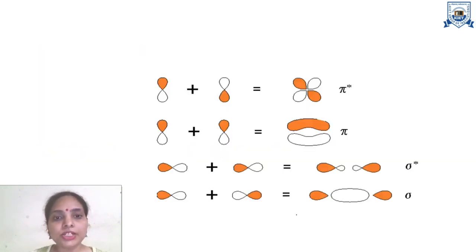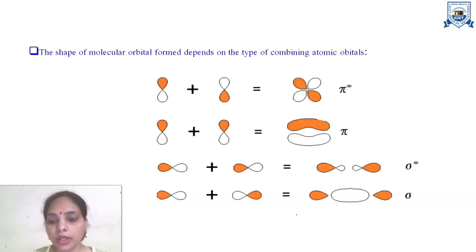Now, next you can see these are some structures. What does it show? It shows the combining of atomic orbitals. If the atomic orbitals overlap sideways or head-on, overlapping takes place, formation of pi bonding and formation of sigma bonding and anti-bonding molecular orbitals takes place.